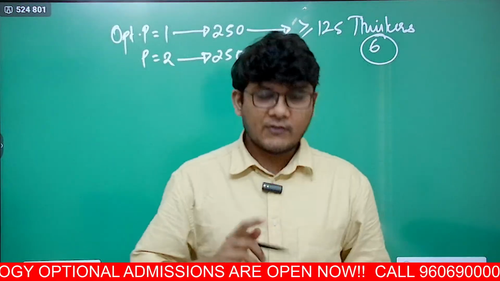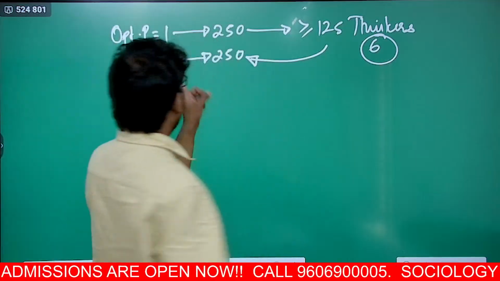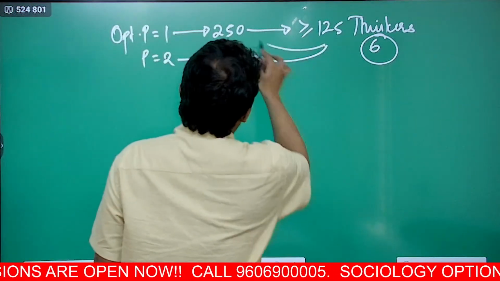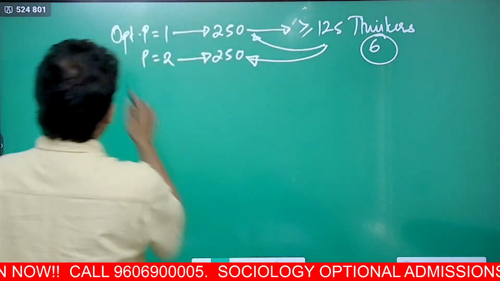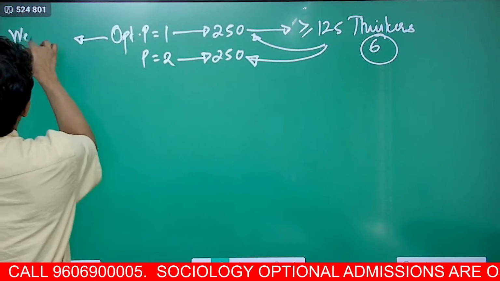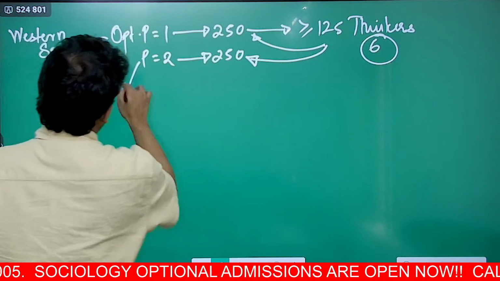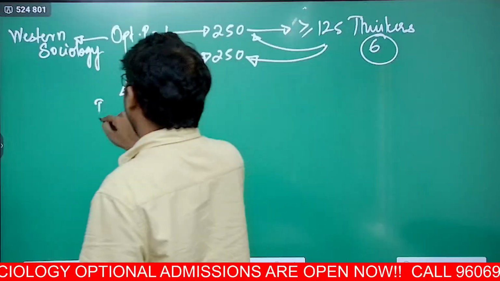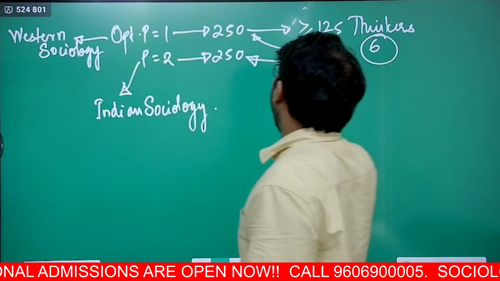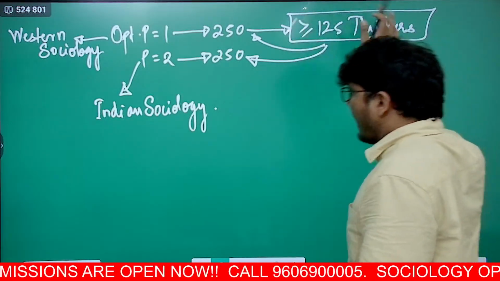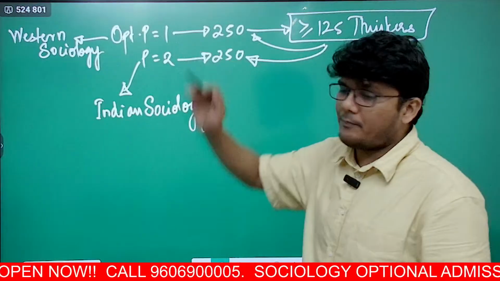That is one thing. The second important thing is that you can utilize the same thinkers in your paper 2, plus of course you can utilize the thinkers in paper 1 as well. Now, what is the difference between paper 1 and paper 2? Paper 1 deals with Western sociology or Western sociologists, whereas paper 2 deals with Indian sociology. Now in paper 1 you are getting direct half the paper from these thinkers, and the same thinkers you can use for the rest half of the paper, plus you can utilize these thinkers in paper 2 as well.